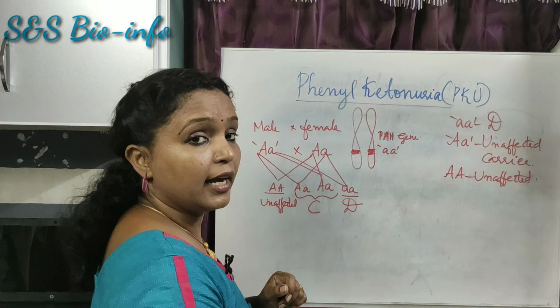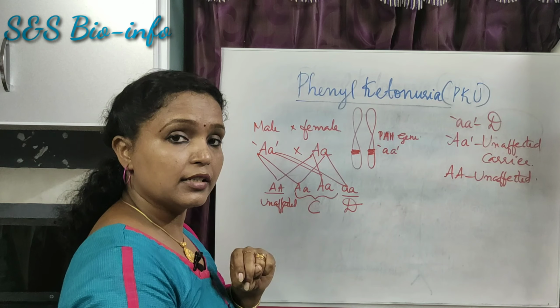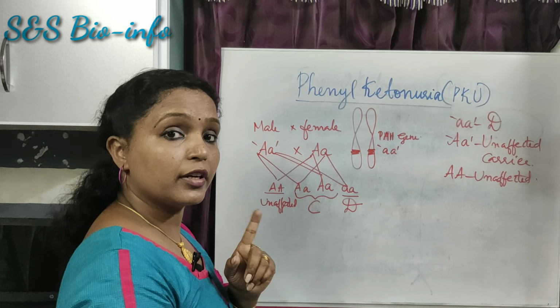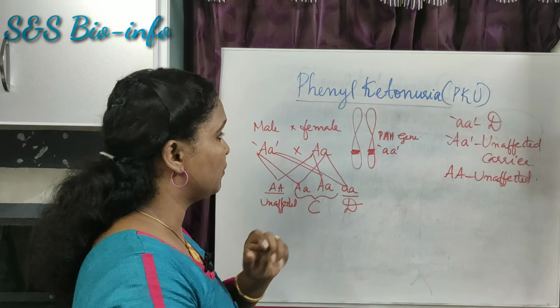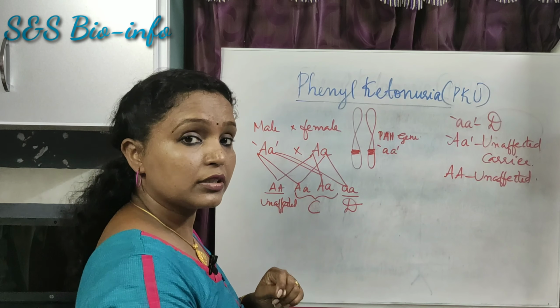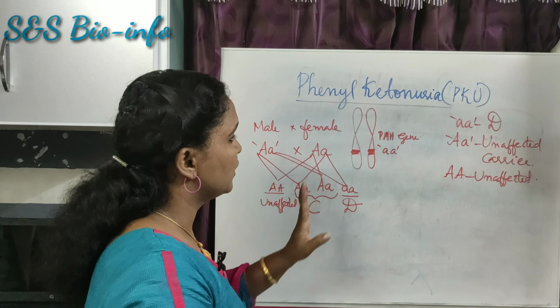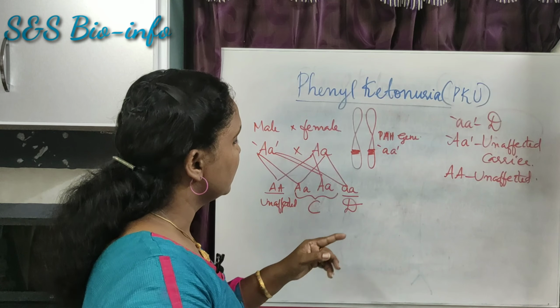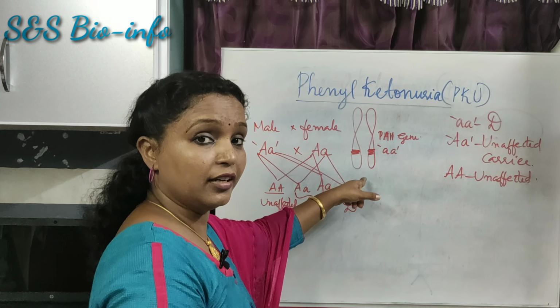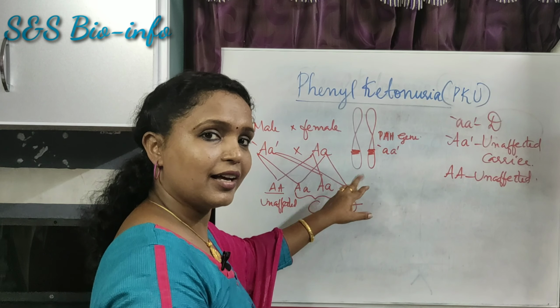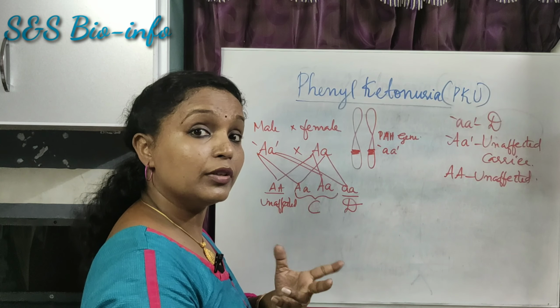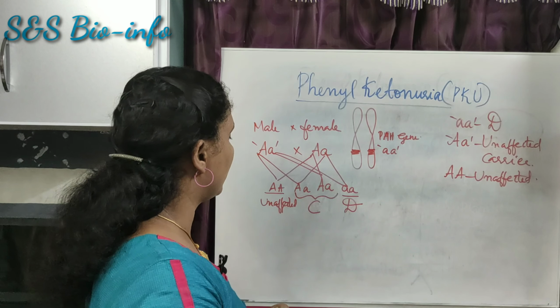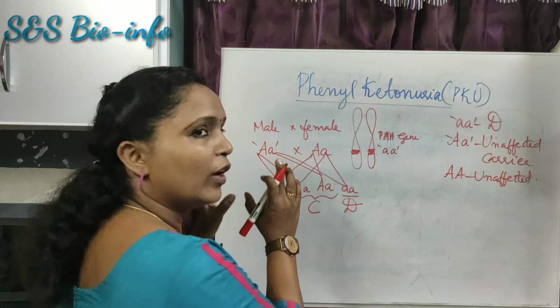If a child gets two recessive alleles for the production of the PAH enzyme, that means phenylalanine hydroxylase enzyme, the diseased condition will occur. That means mutation of this gene occurs. That is why it is known as a Mendelian disorder. Mutation of the gene leads to the disorder. Okay, this is one case.